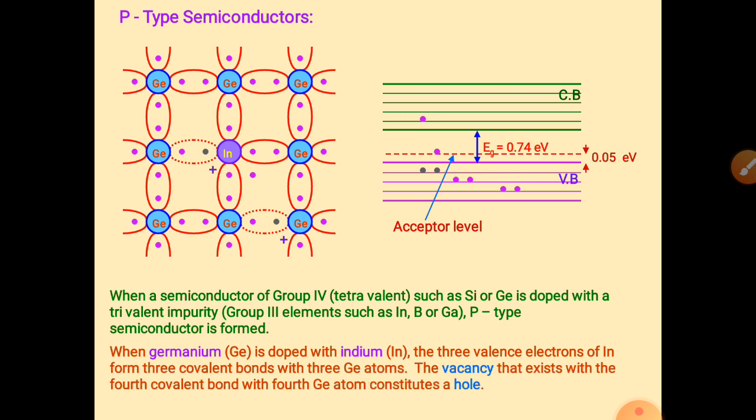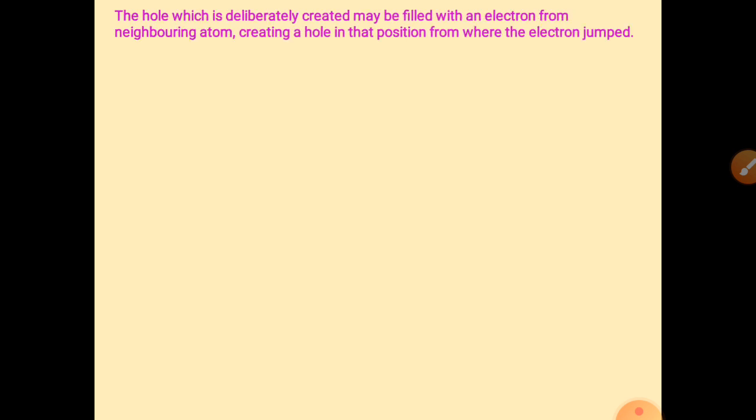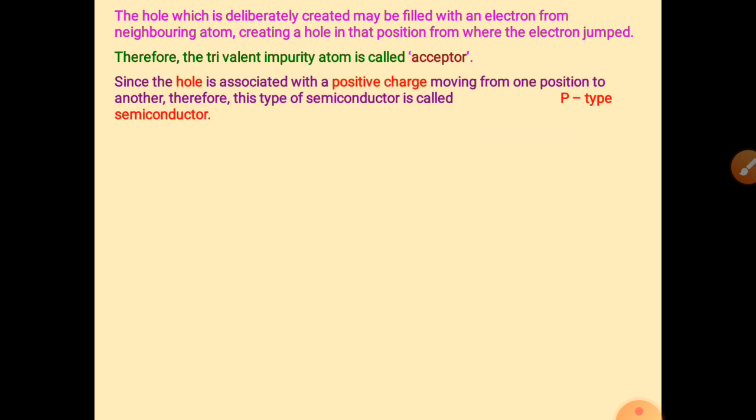When germanium is doped with indium, 3 electrons make covalent bonds with 3 germanium atoms, but we have one vacancy of an electron, and that vacancy is called a hole, which behaves like a positive charge. Similarly, a trivalent impurity atom is called an acceptor.